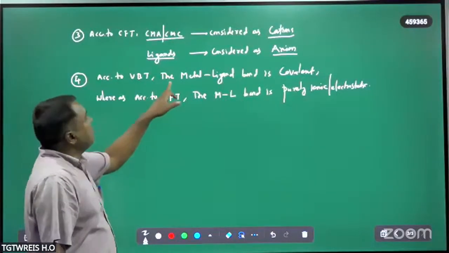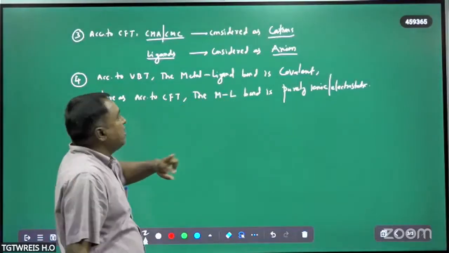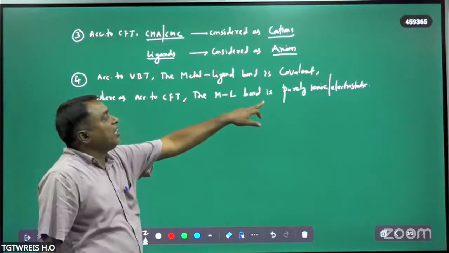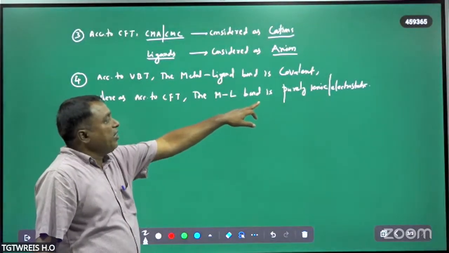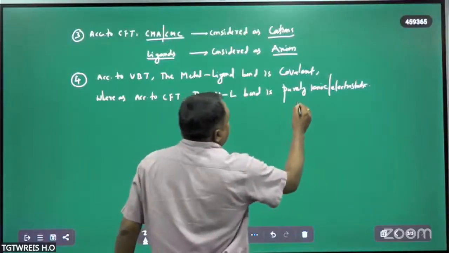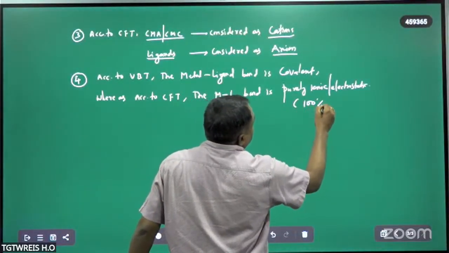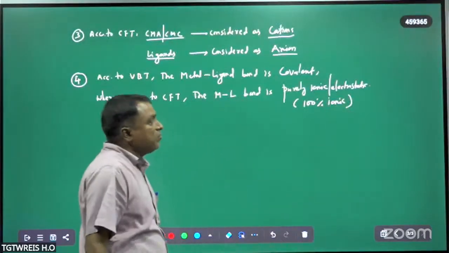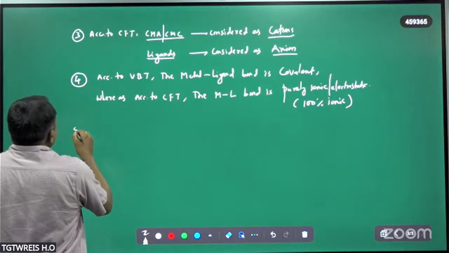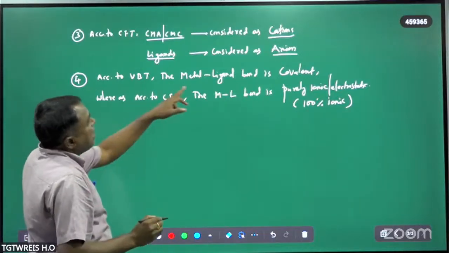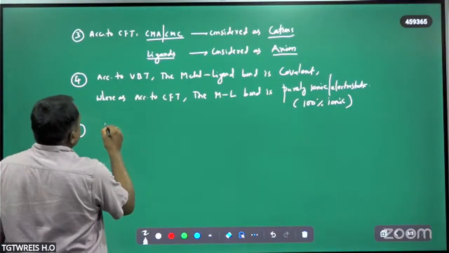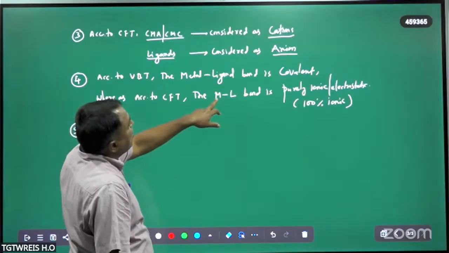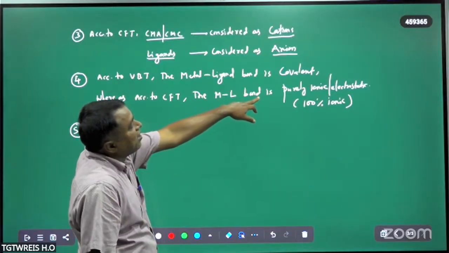So according to valence bond theory, the metal ligand bond is covalent. Whereas according to crystal field theory, the metal ligand bond is purely ionic or electrostatic. It means 100% ionic. 100% ionic bond between the metal and ligand. And now, according to crystal field theory, what kind of bond is there? Metal to ligand bond is purely ionic or electrostatic.